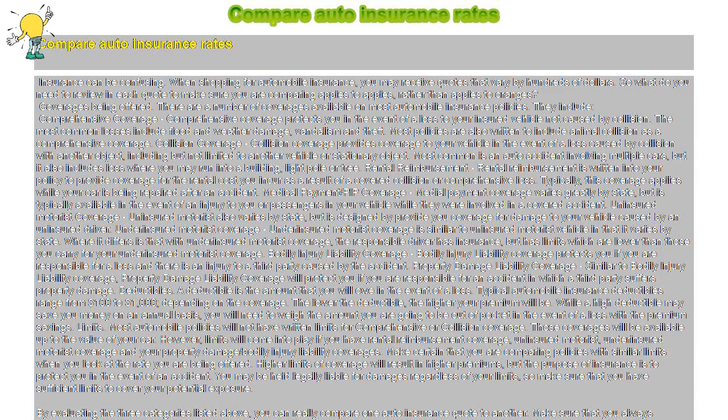Limits. Most automobile policies will not have written limits for comprehensive or collision coverage. Those coverages will be available up to the value of your car.